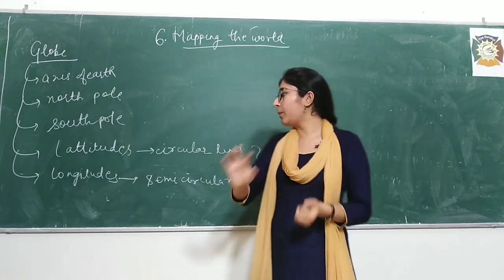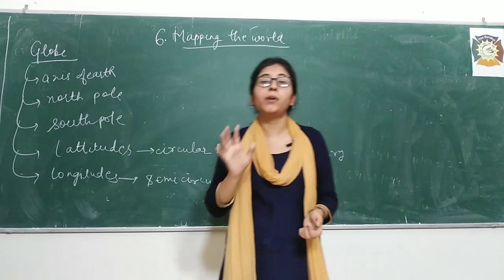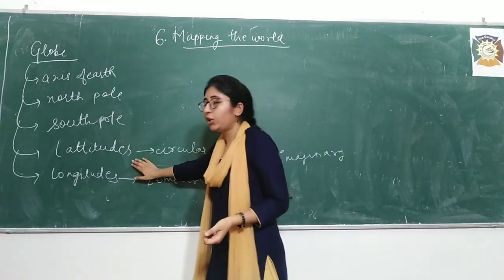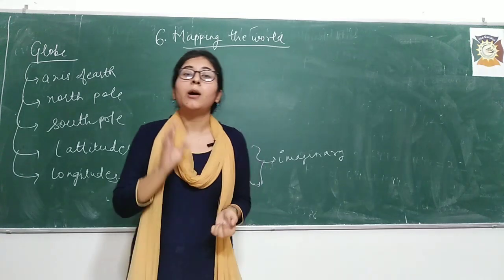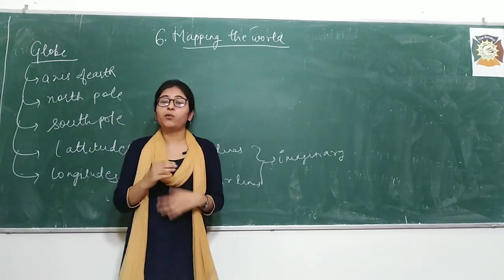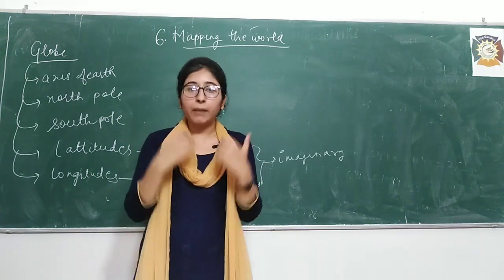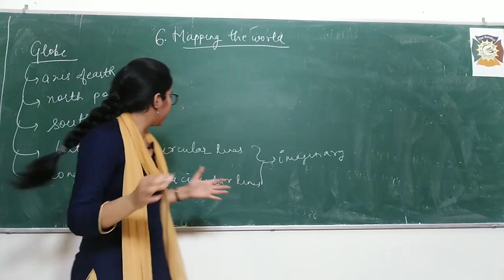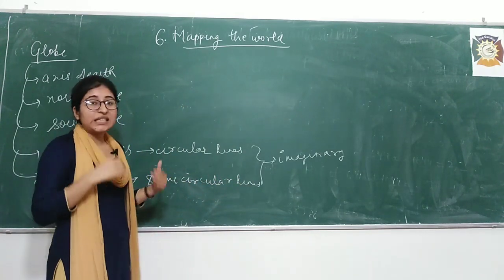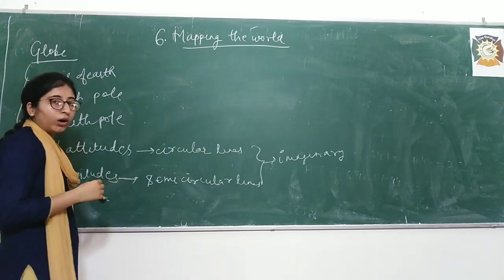So what is the purpose of having latitudes and longitudes on the globe? See students, the purpose is, if I want to locate a place, my city, any country, anything on the globe, it is easier to locate with the help of latitude and longitude.